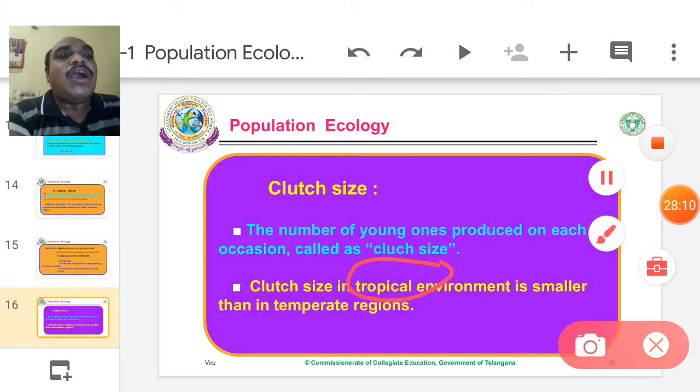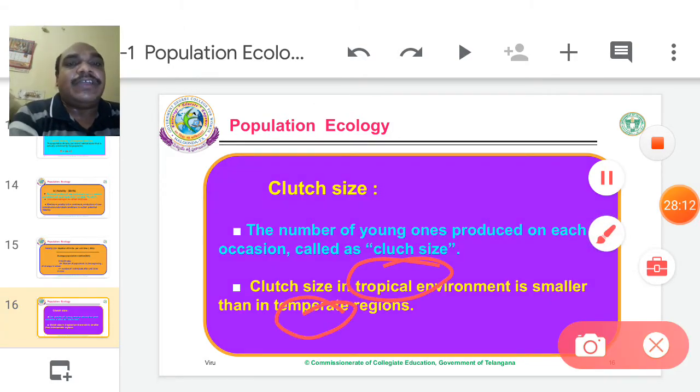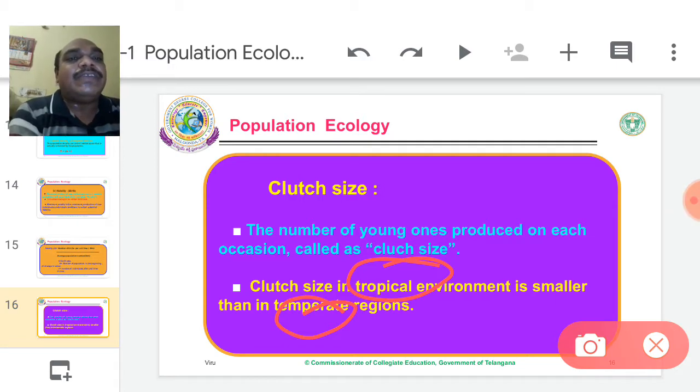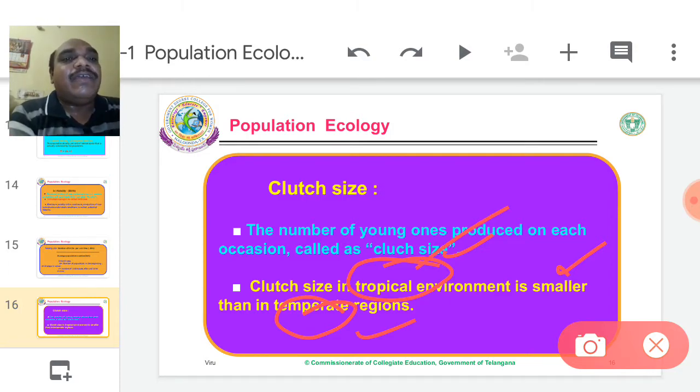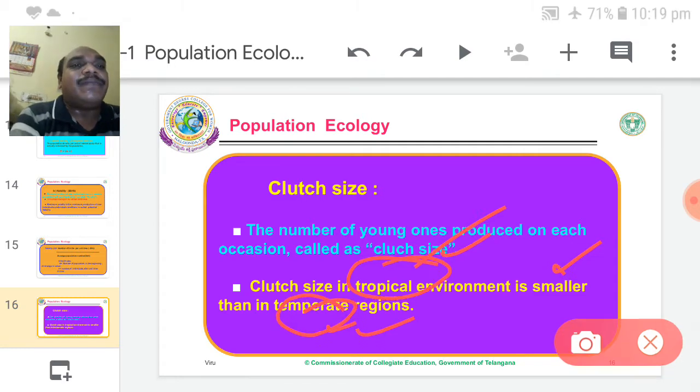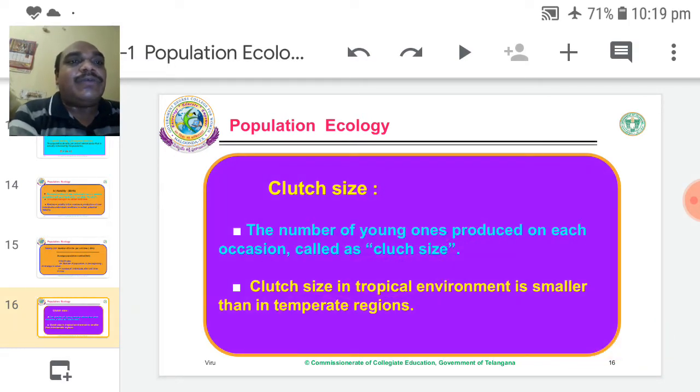So tropical means hot region, temperate means cool region. Usually the number of younger population is very small in hot regions when compared to the cool regions. That is called clutch size. So clutch size is very small in hot areas, very big in cool areas. Therefore, young ones are decided by producing natality, producing offsprings. So clutch size decides the increase of population.